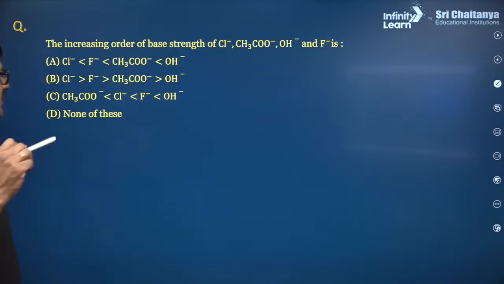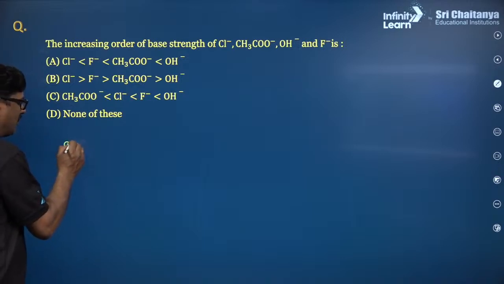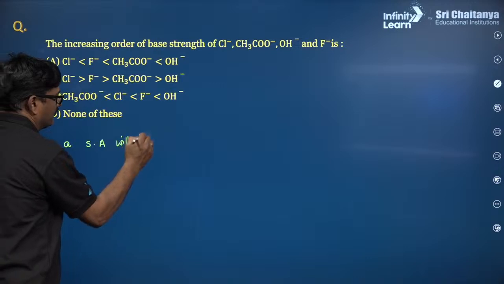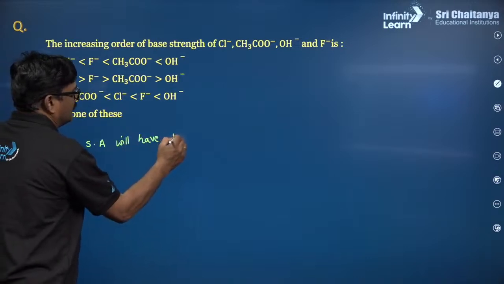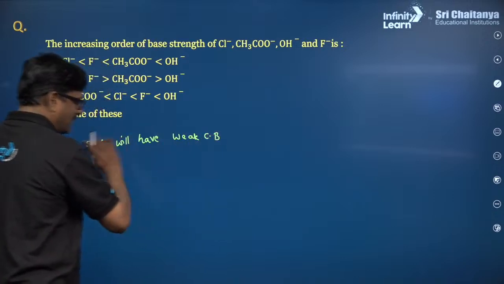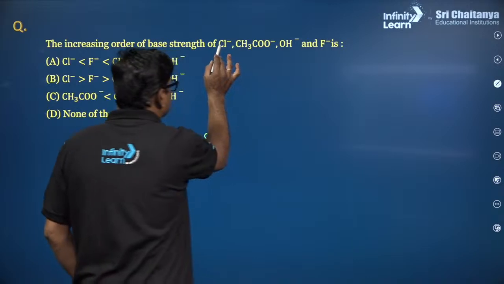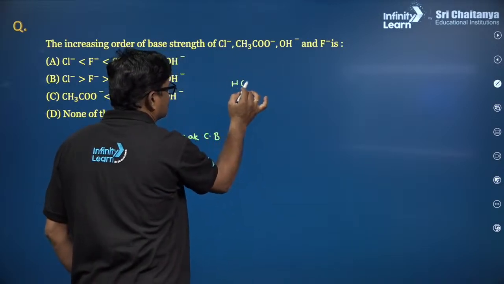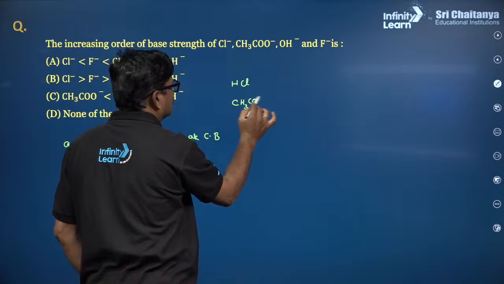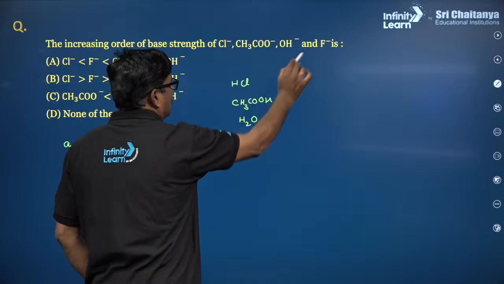Okay, my dear students, here the same, what did I say? A strong acid will have a weak conjugate base, and vice versa. You want to say Cl minus, what is its parent? HCl. CH3COOH. And OH minus, and F minus.